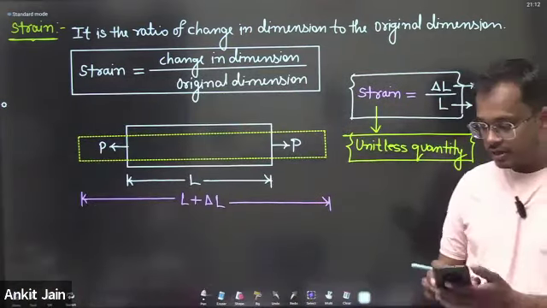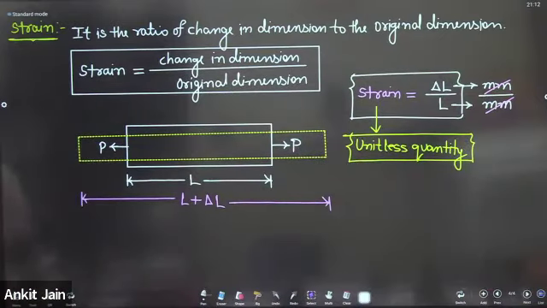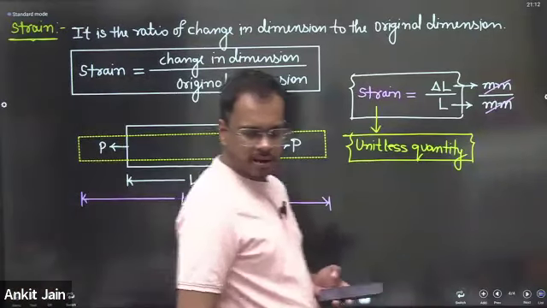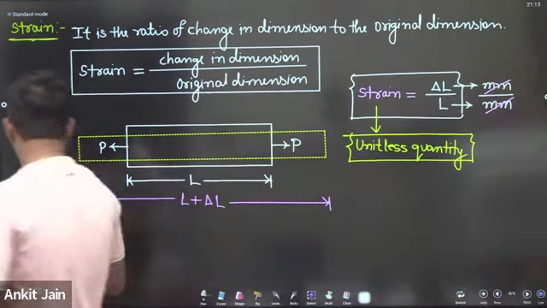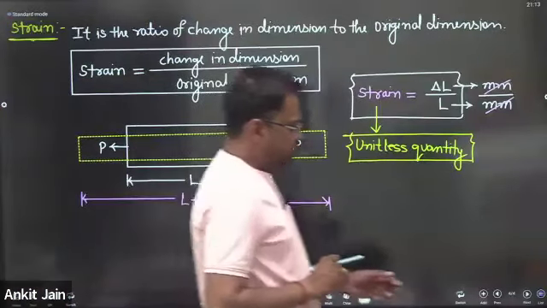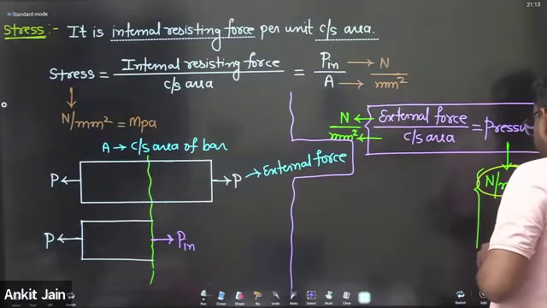Are you getting my point? But the unit of stress is Newton per mm square or megapascal.